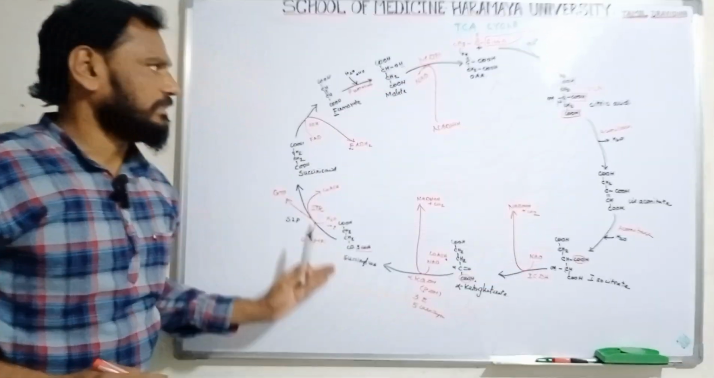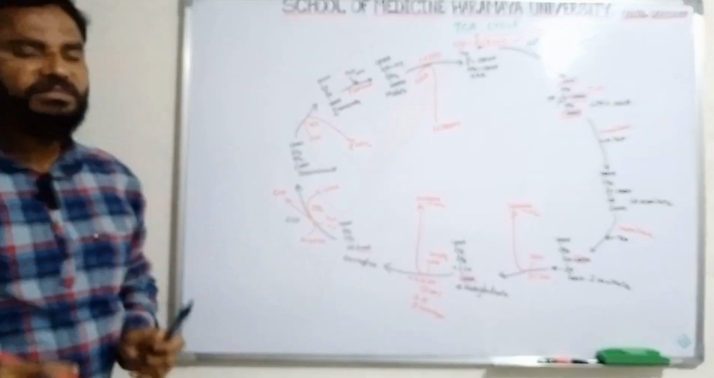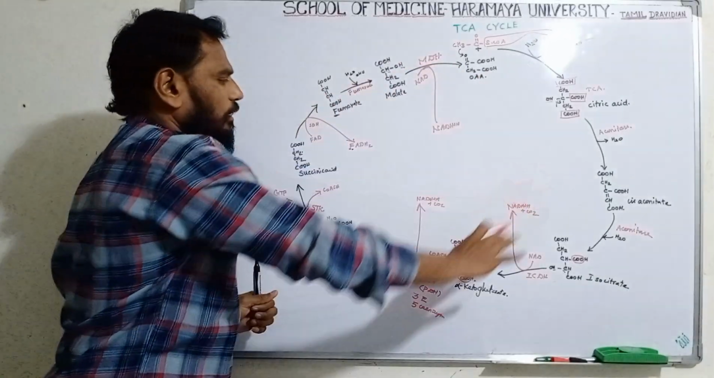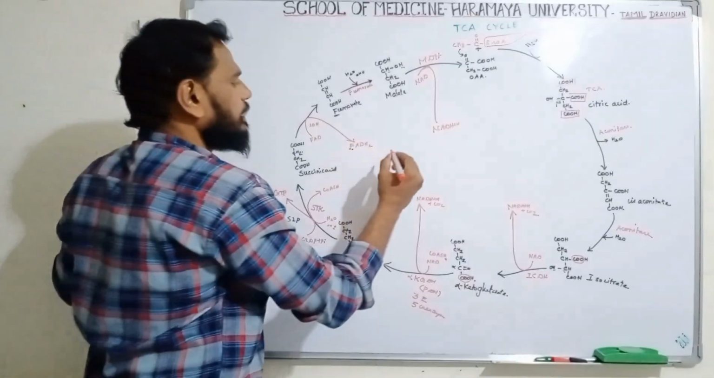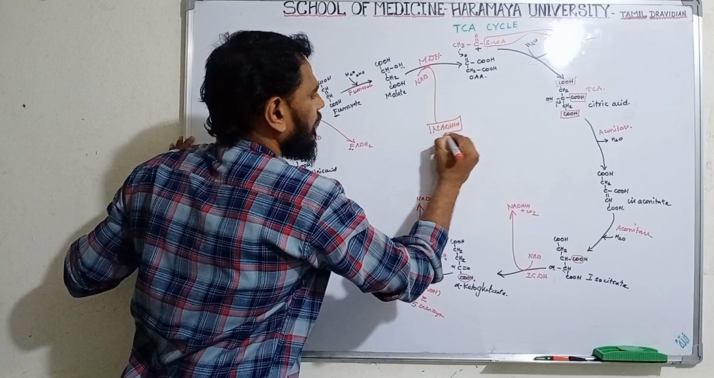That is called a cyclic process. Hence it is called the TCA cycle. Clear? So these are very simple reactions. Clear? Do you understand now? Okay. Now we will see how many NADH are produced. We are going to calculate the energetics.